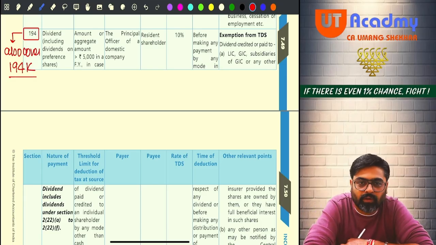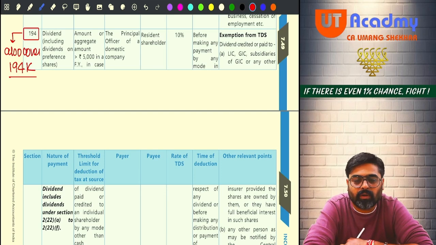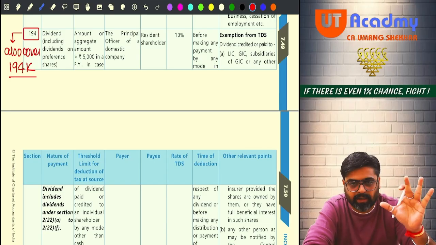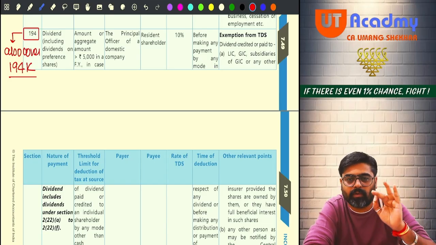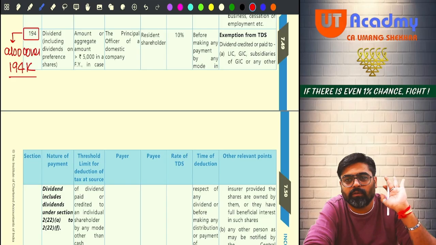What is the difference? 194 talks about dividend on shares and 194K talks about dividend on units.